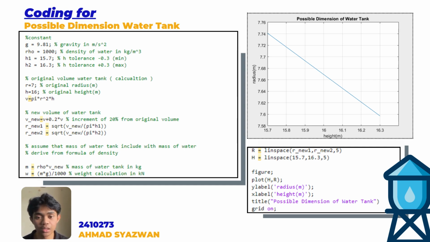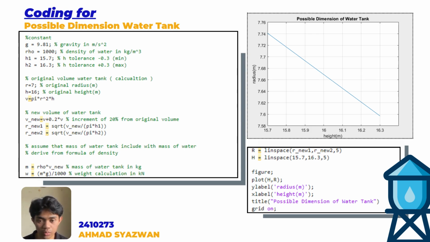After getting this previous volume, we can find the new volume of the water tank. In this coding, we choose to use the increment of 20% for the new volume of the tank. So the formula we use is V new equals V plus 0.2 V, where V is the previous volume of the water tank. After getting the new volume, we can find the new radius for our new water tank using the same formula. However, we just rearrange the formula to make the radius the subject.